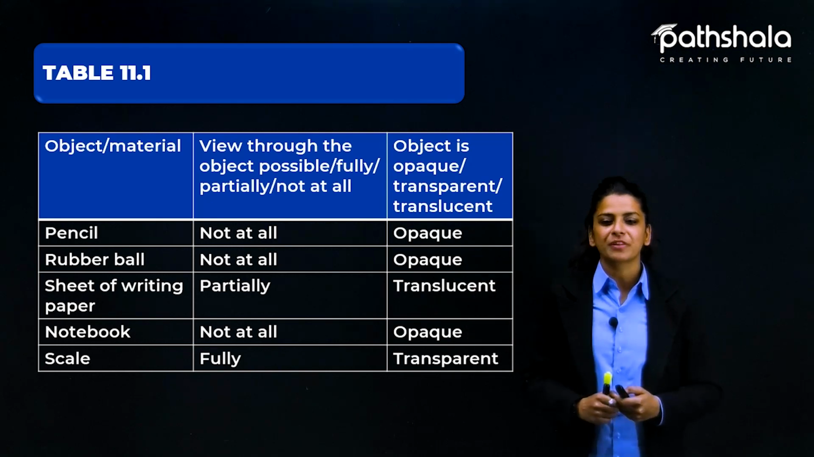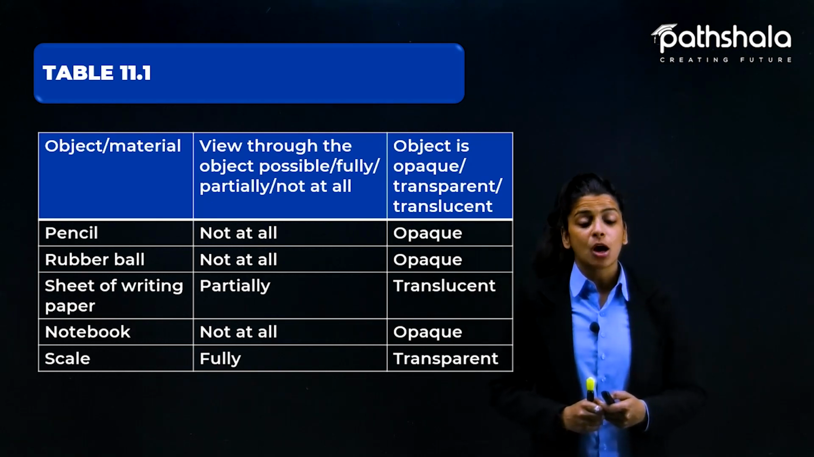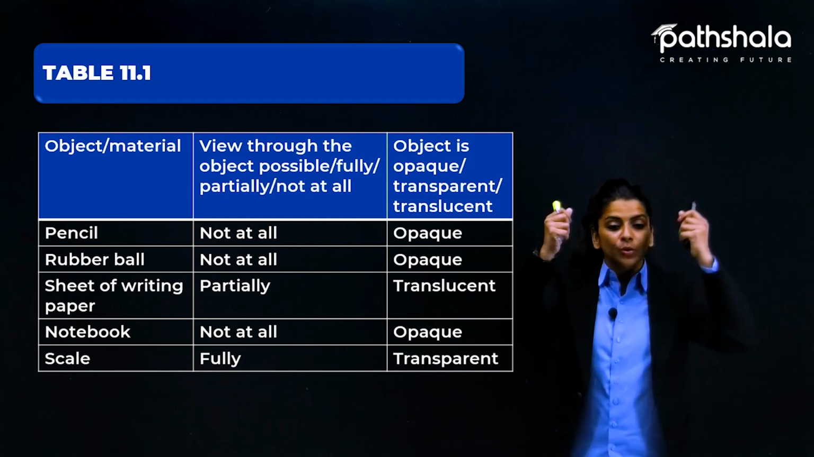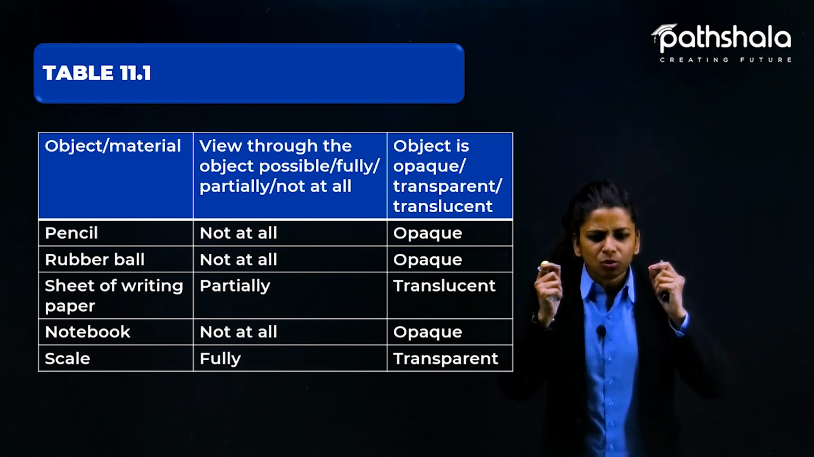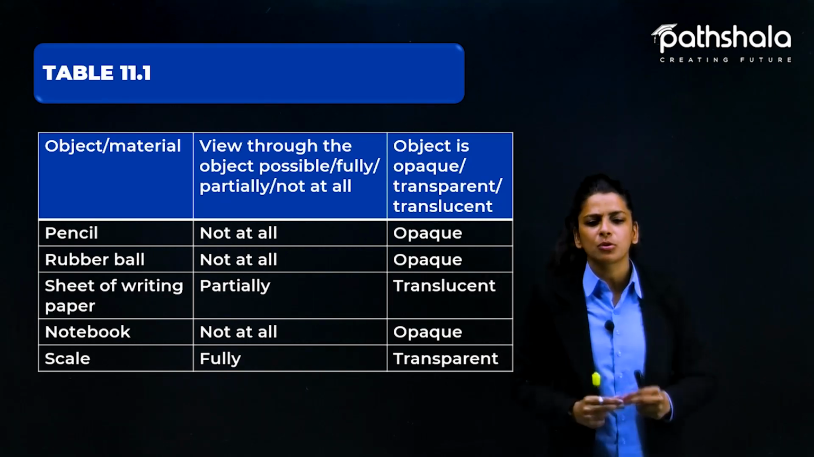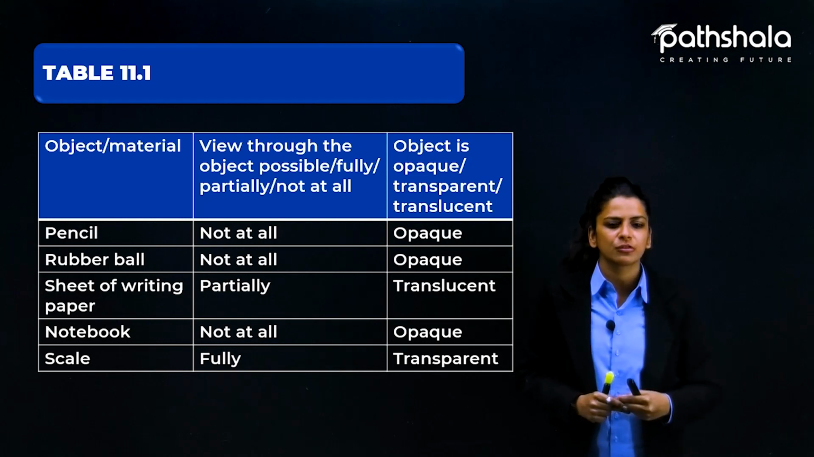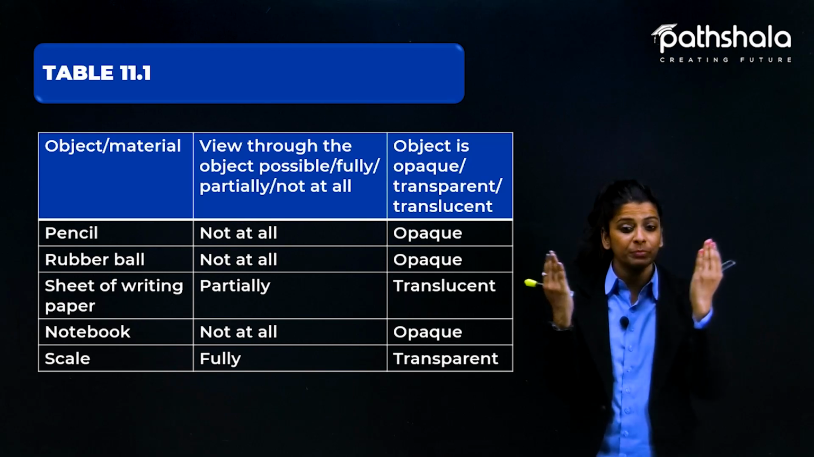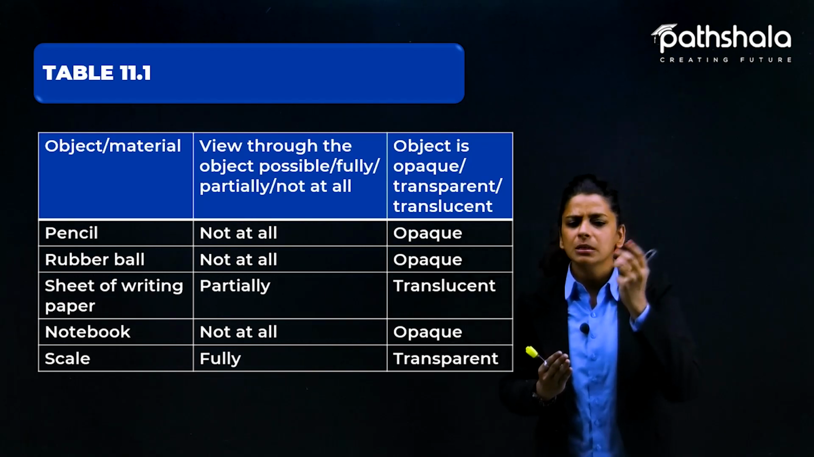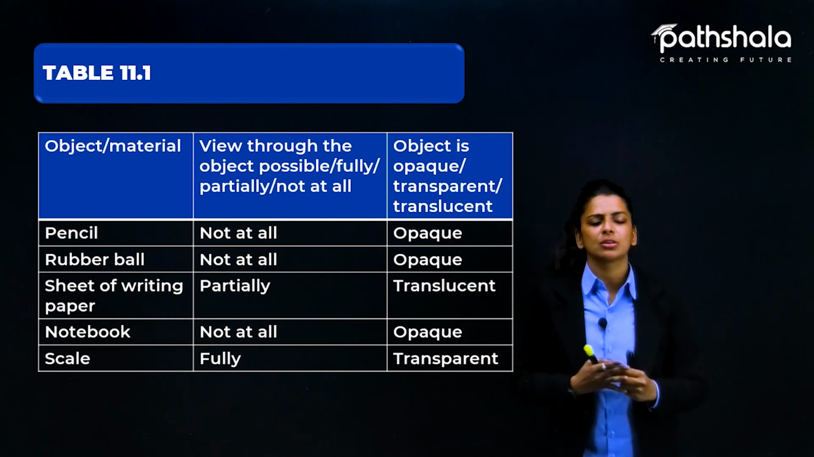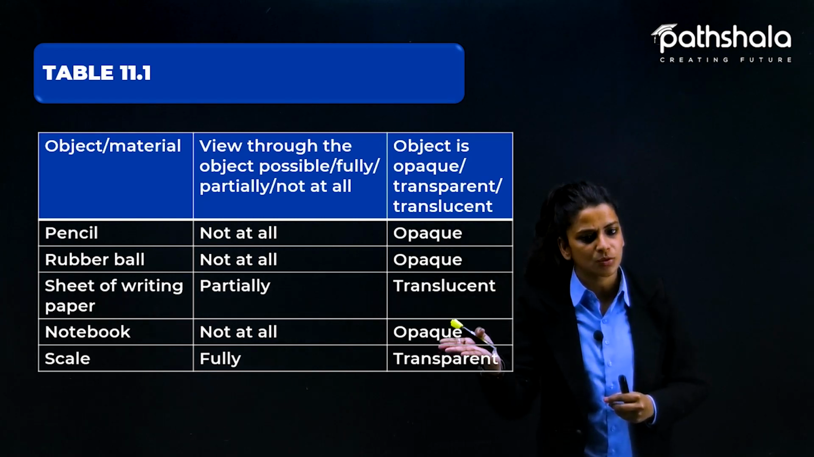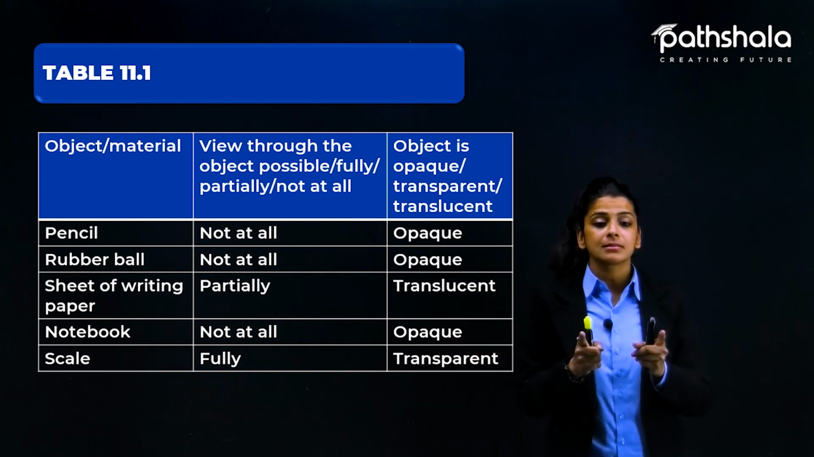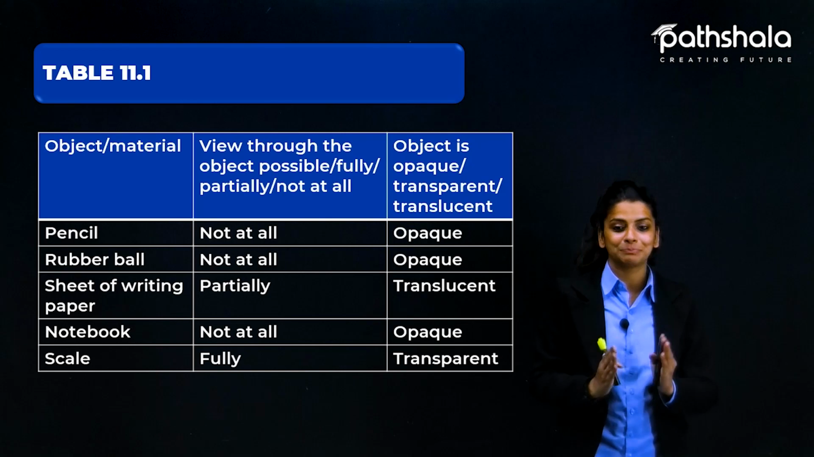Third is sheet of writing paper. You take out one paper from your notebook and try looking through it. Are you able to see any light, even a small amount of light, through the sheet of paper? So here the answer will be yes, because through a sheet of paper you will be able to see a little amount of light. So that particular kind of object is called translucent, where you can see things but not very clearly.